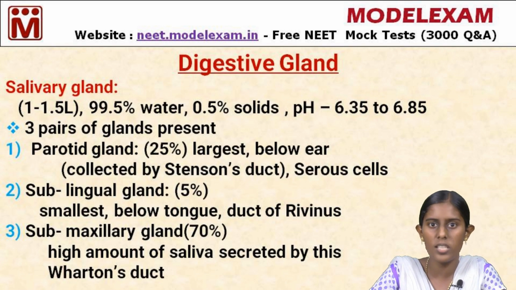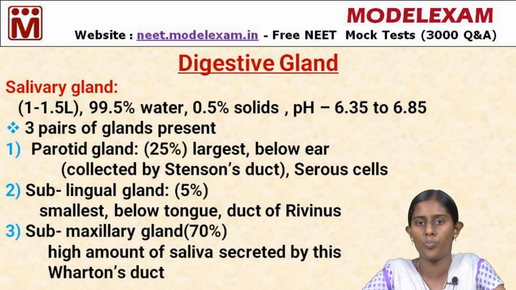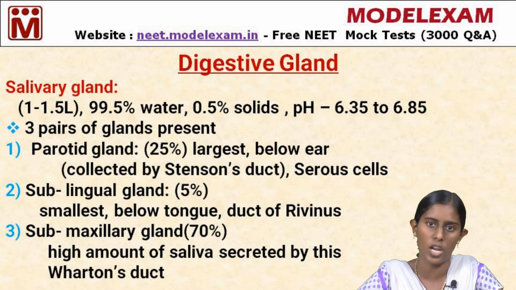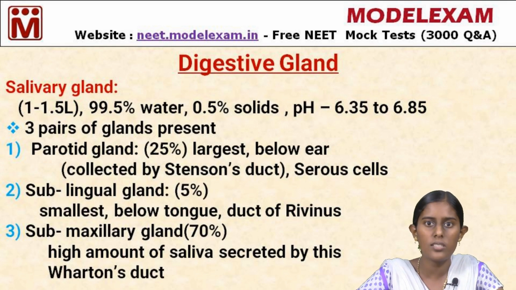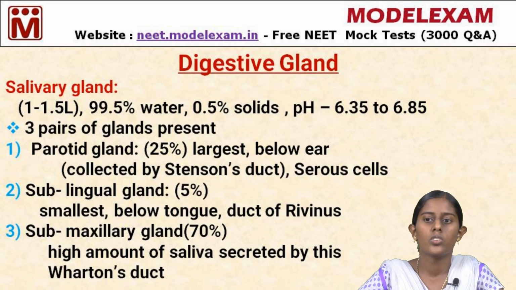This is the smallest gland and is present below the tongue, and its secretion is collected by many small ducts, commonly called ducts of Rivinus, which open into the oral cavity. The next one is the submaxillary gland, which contributes the larger portion. Nearly 70% of saliva is secreted by the submaxillary gland, which is present in the mandible region. Its secretion is collected by Wharton's duct.